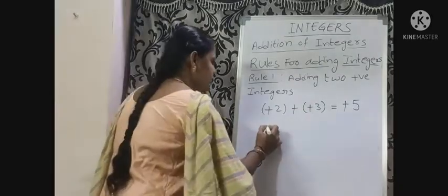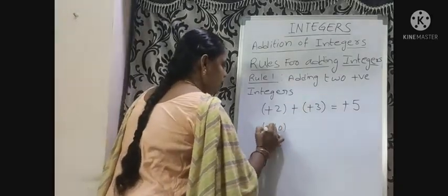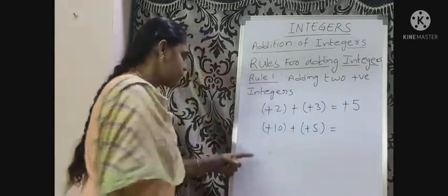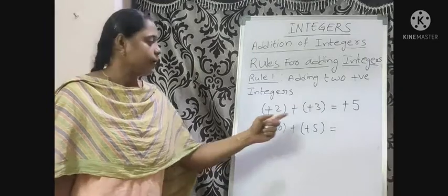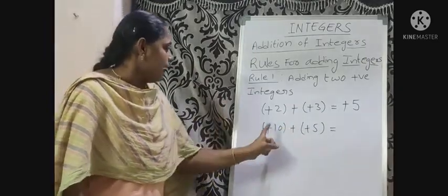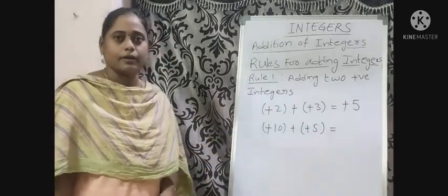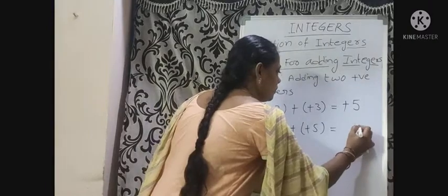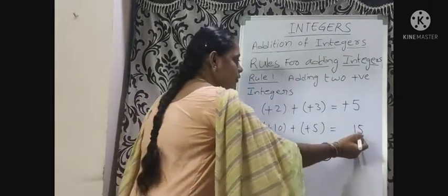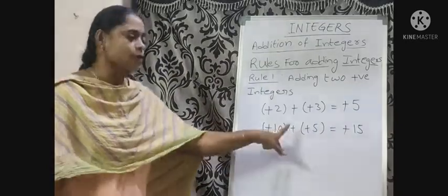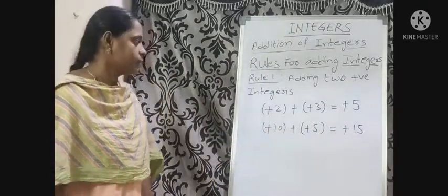Consider another example. Plus 10 plus 5. Plus 10 is a positive integer, plus 5 is a positive integer. First we add 10 and 5. What is the sum of 10 and 5? 15. What is the sign before 15? Plus, because these two integers are positive.